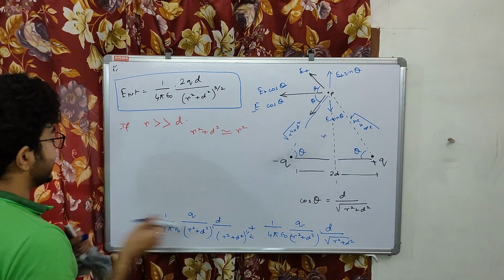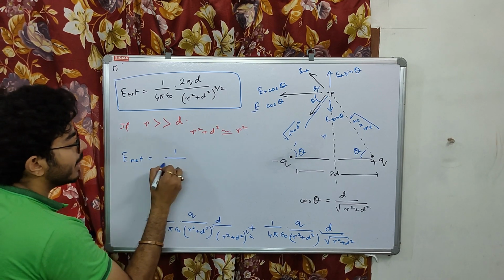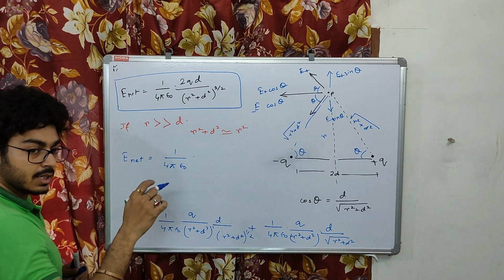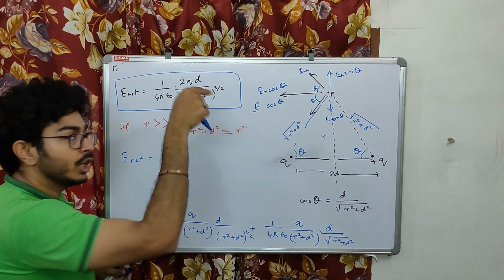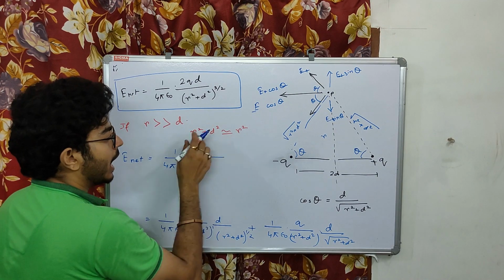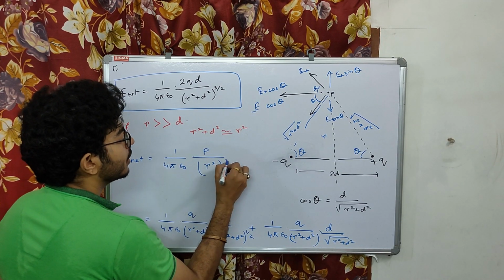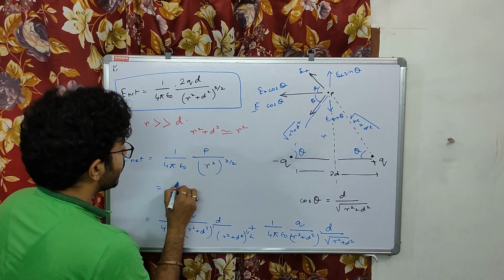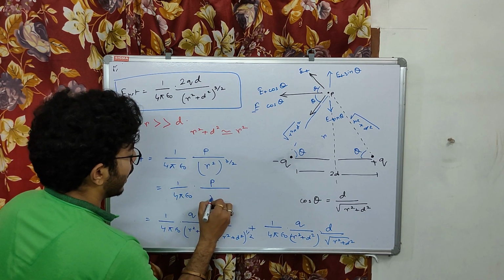Electric field E net becomes 1 by 4 pi epsilon naught 2 qd, that is q into 2d. That means this gives me the dipole moment, right? 2 into qd gives me the dipole moment, that is p by r square to the power 3 by 2. So ultimately we get 1 by 4 pi epsilon naught p by r cube.